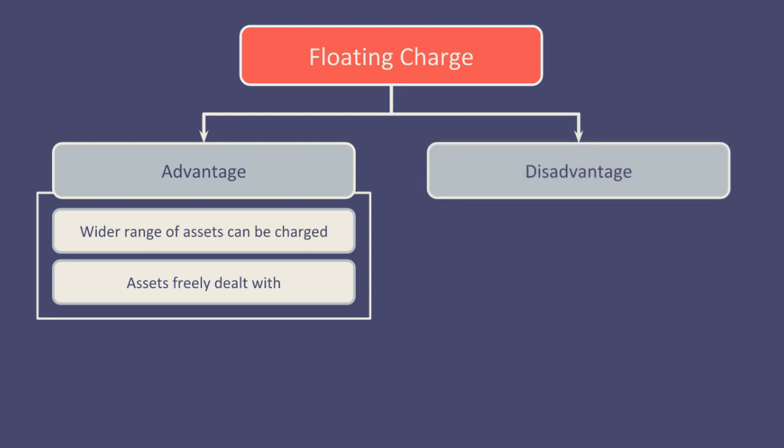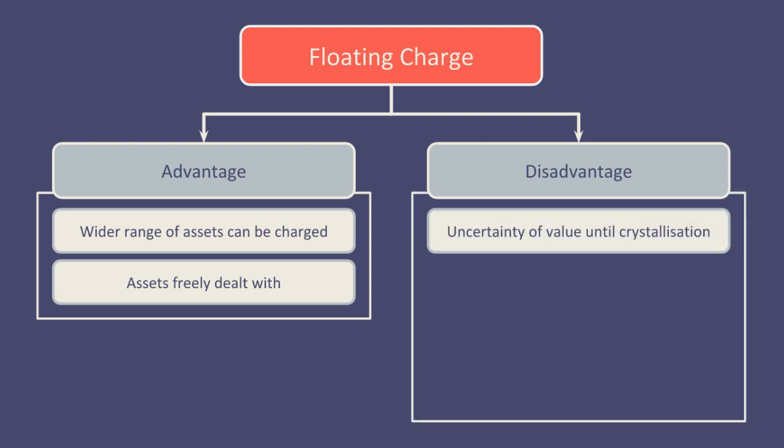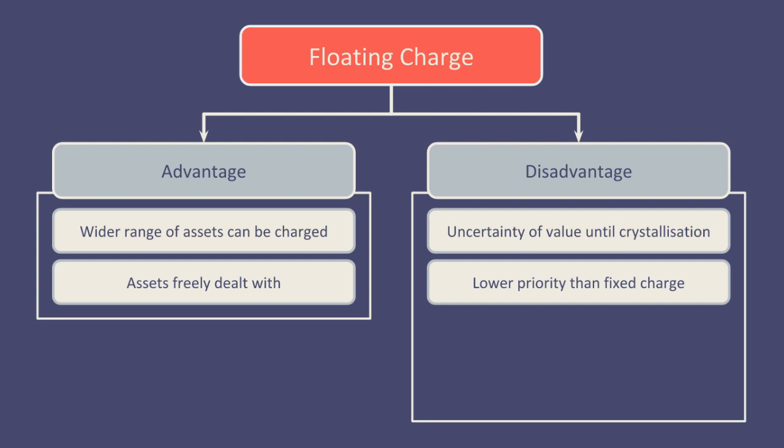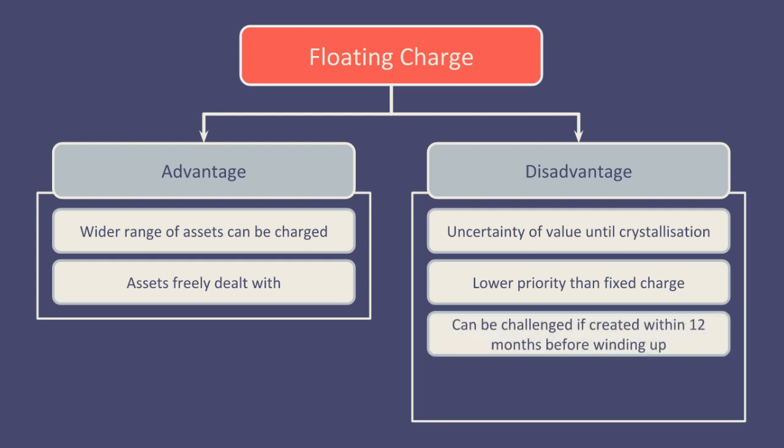The main disadvantages of floating charges are actually for the lender. There is uncertainty of the value of the security until it has crystallized. The floating charge holders have a lower priority for repayment than a fixed charge holder, and this charge may be challenged by a liquidator if it was created within 12 months before winding up of a company.